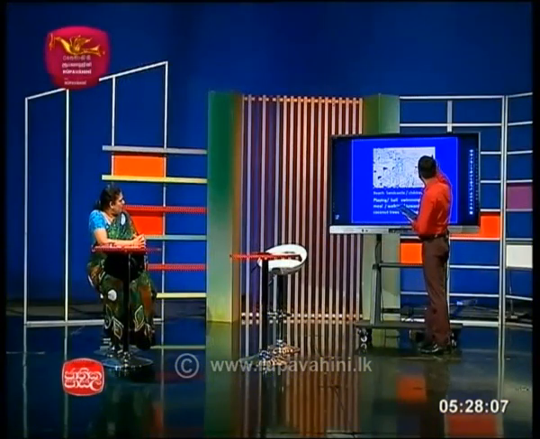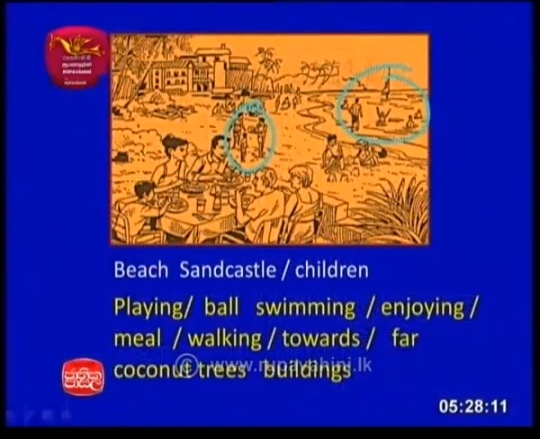Ball and you can see boats in the far corner. Some are building a sand castle. Sand castle there. And there is a hotel or a building. And some coconut trees at the far corner. Yes. Now see, so you can do this. You can make sentences by using these words.